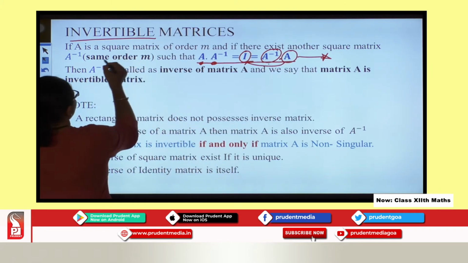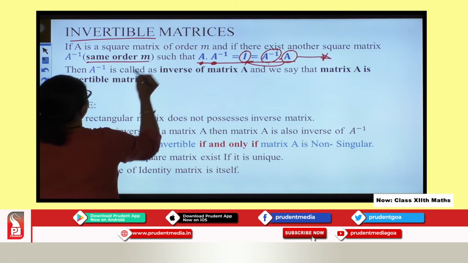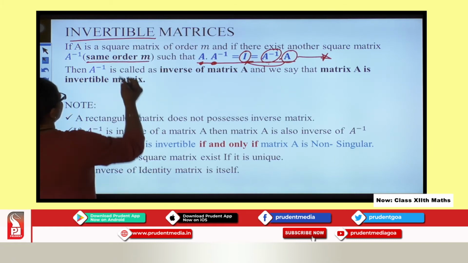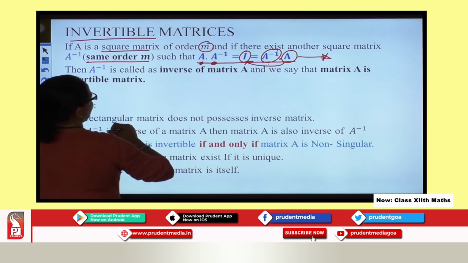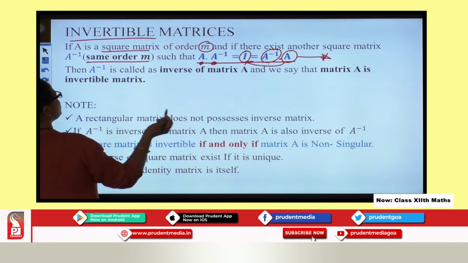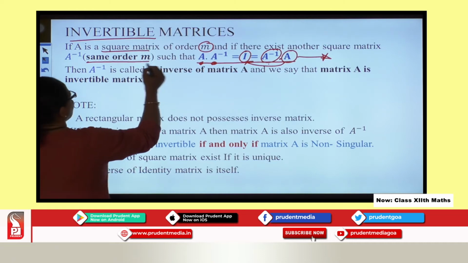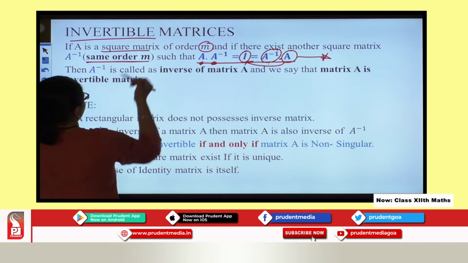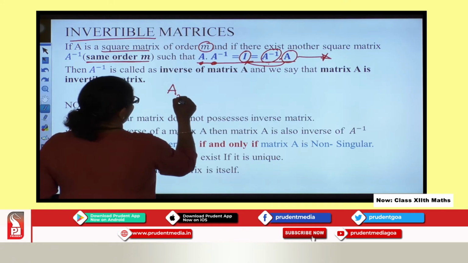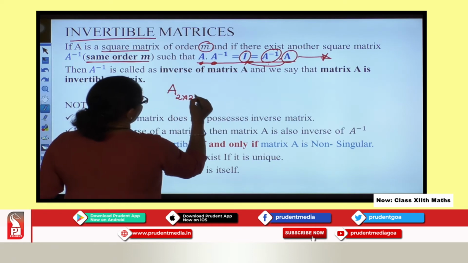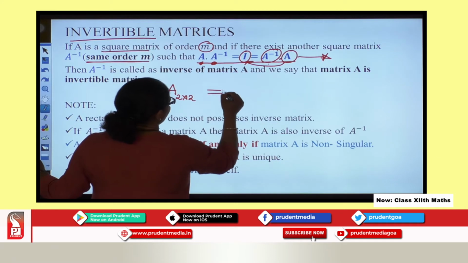Now, here you can see when I talk about the inverse, suppose I have a square matrix of order m, okay, then the inverse of the matrix will also have the same order. For example, suppose I take matrix A of order 2 and I am interested in finding the A inverse of it.